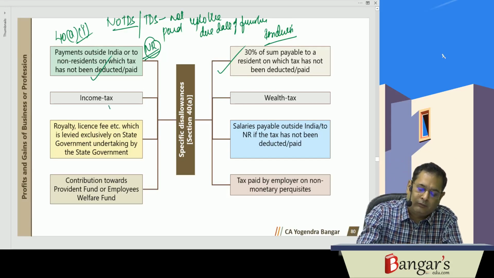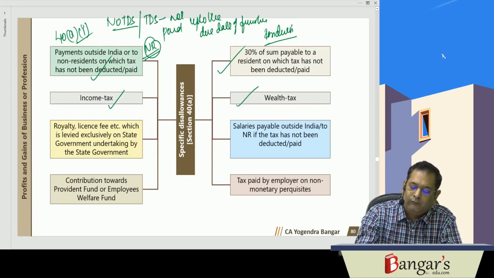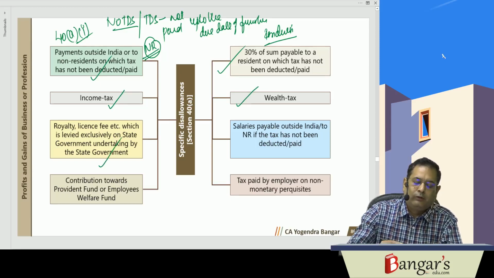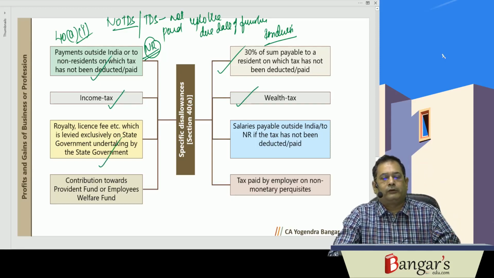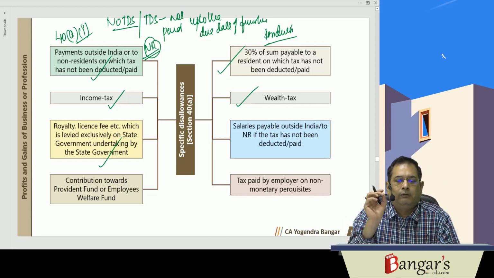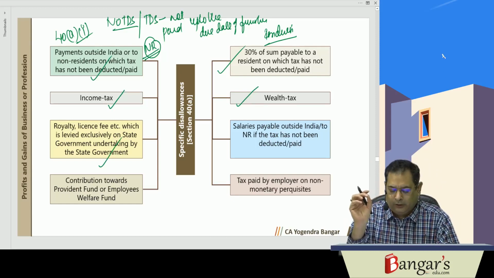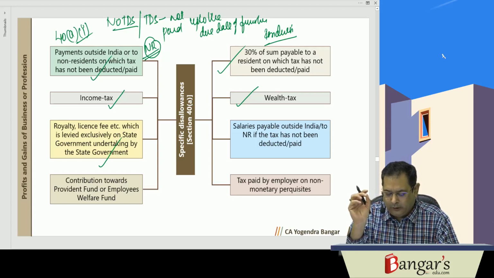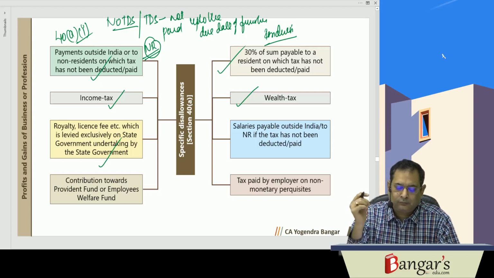Then income tax is a specific disallowance, wealth tax is a specific disallowance. Similarly, any royalty, license fees, privilege fees, etc., which are exclusively levied on a state government undertaking by the state government, in that particular circumstance, that expenditure will not be deductible.